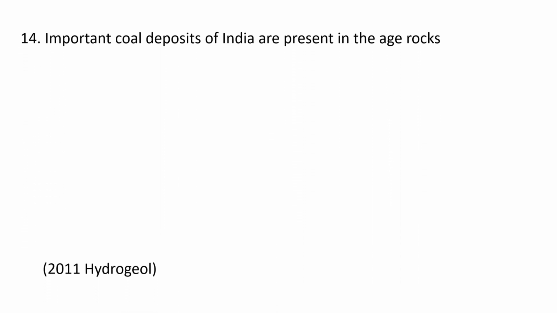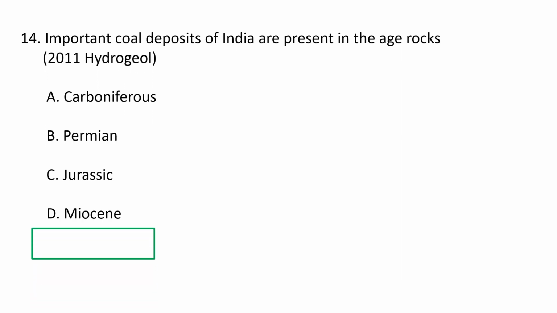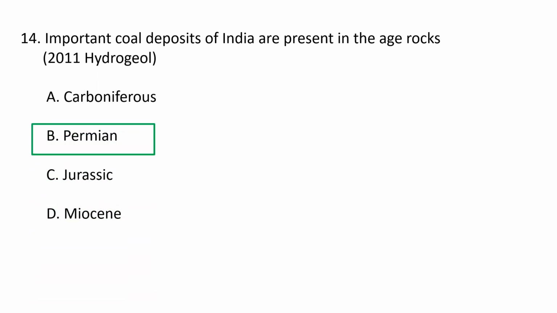Next question. Important coal deposits of India are present in the age rocks like A. Carboniferous, B. Permian, C. Jurassic, and D. Miocene. So most of the important coal deposits in India are present in the Permian. B is the correct option.